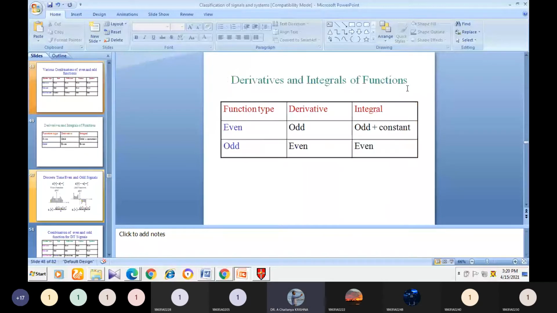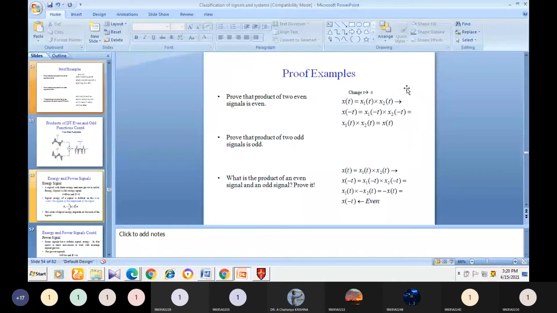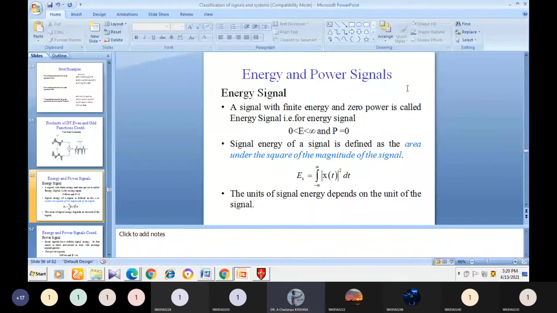The next one is energy and power signal. The signal can be an energy signal or a power signal. First, we should calculate the energy of a signal and the average power of the signal.